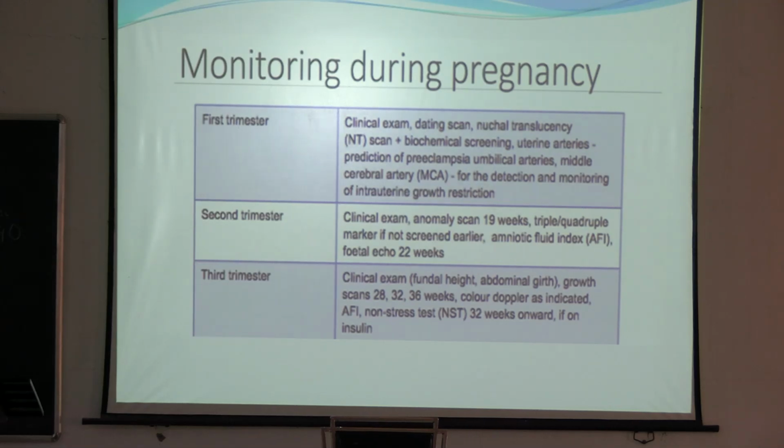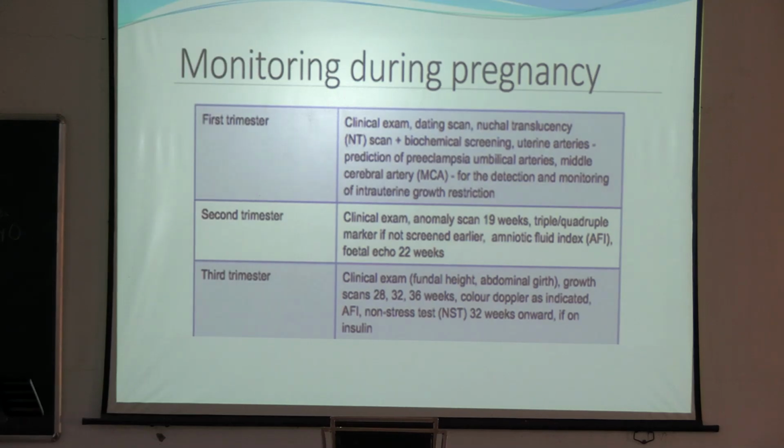Why do we do it? Why are we recommending fetal echocardiography in diabetes and pregnancy? Congenital anomaly. Which congenital anomaly do you want to see? VSD, ASD, because there is increased risk of cardiac congenital anomaly in the fetus of a diabetic mother.